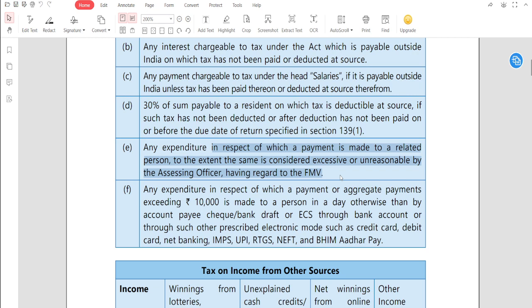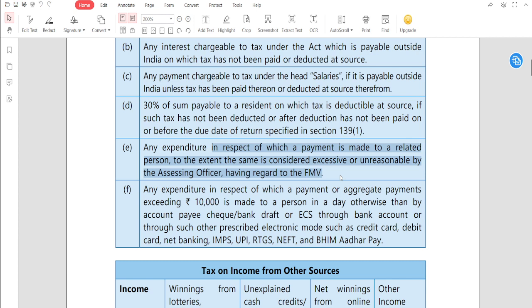Let me give you an example. Suppose you paid 60,000 to your related party, on which you should actually pay 40,000. So 20,000 extra payment is made, and to make such payment you have incurred certain expenditure, let's say 2,000.